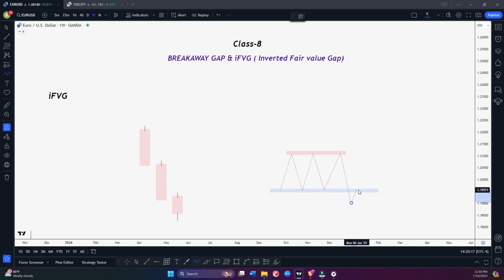So if price taps this area where we were getting support, where the market was bouncing, it becomes resistance. So now we can look for a sell at this area. I'm not teaching you support and resistance. I'm just teaching you that once support breaks, it turns into resistance, and once resistance breaks, it becomes support, right? Simple concept.